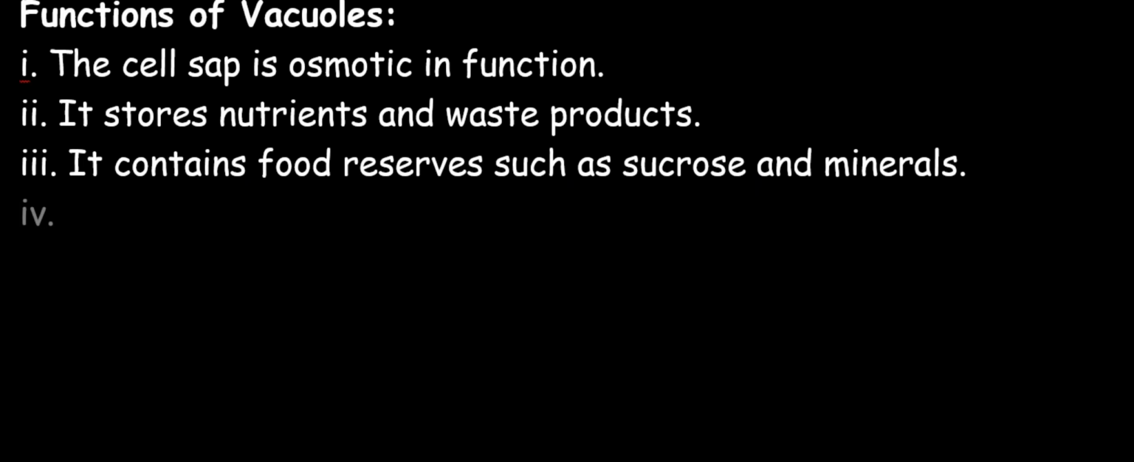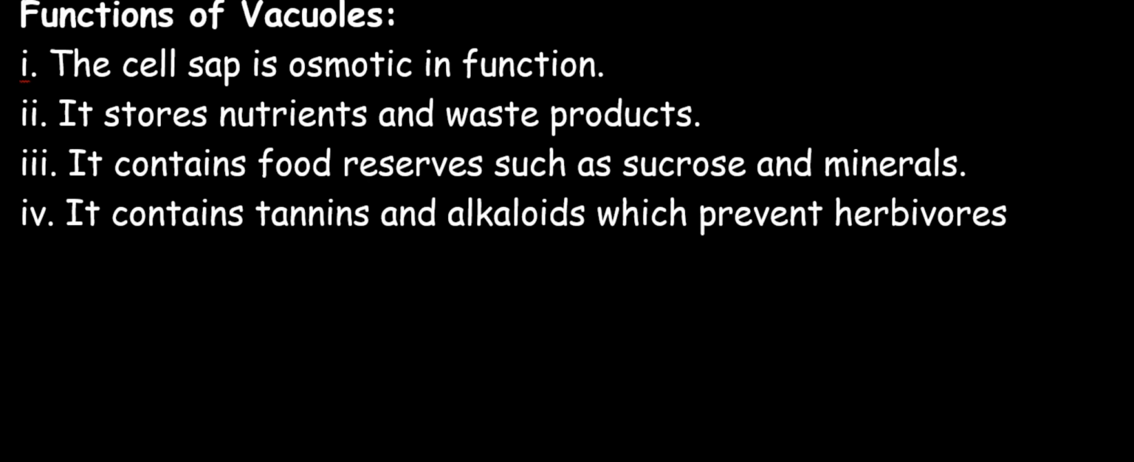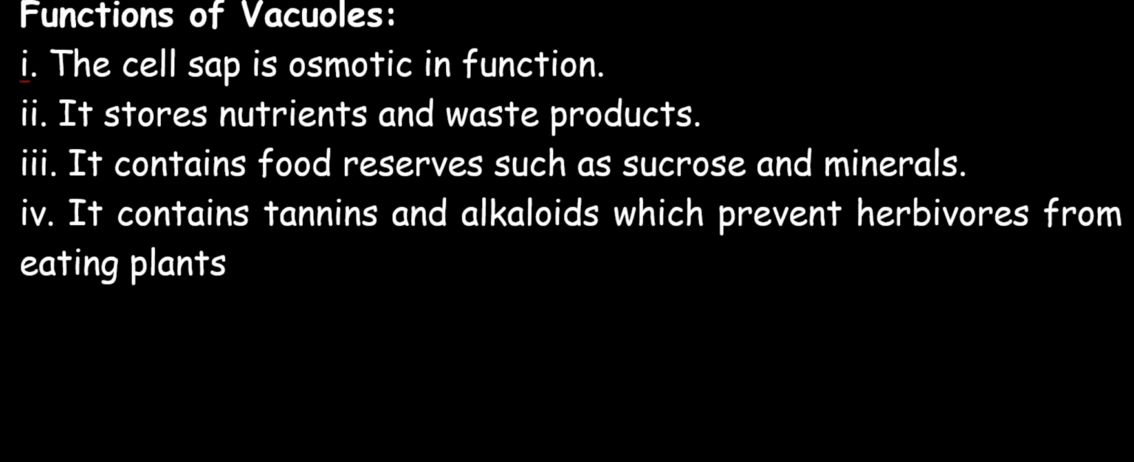The next function is that the vacuole can contain tannins and alkaloids. These tannins and alkaloids have a function. They prevent herbivores from eating plants. That is to say, those plants that contain these chemicals, tannins and alkaloids, won't be able to be consumed by herbivores. That is, tannins and alkaloids prevent herbivorous animals from eating plants that have these chemicals.